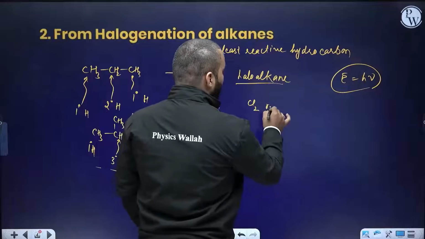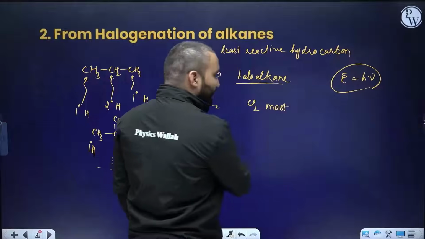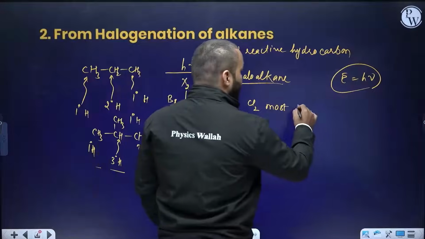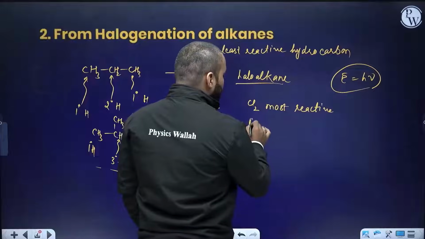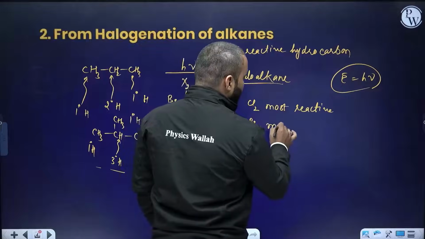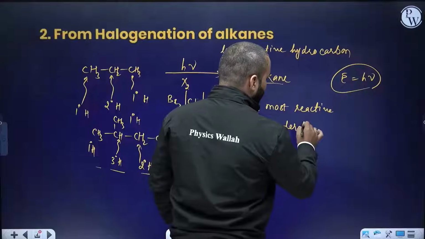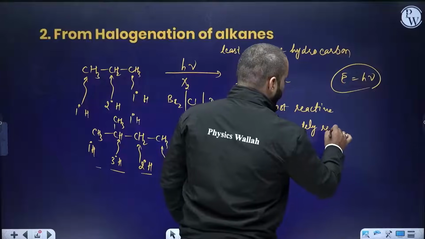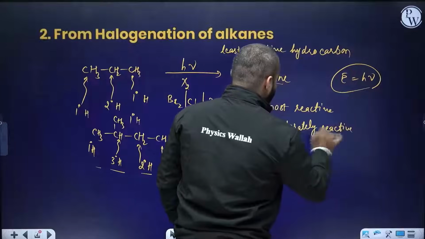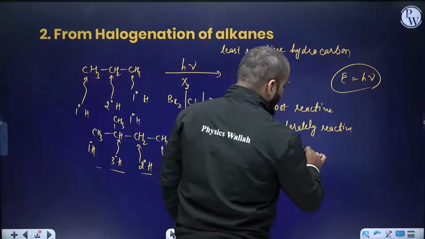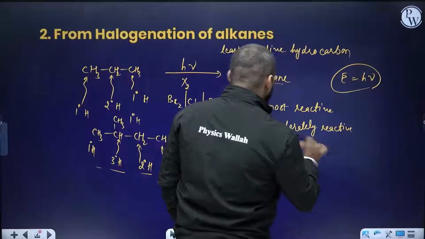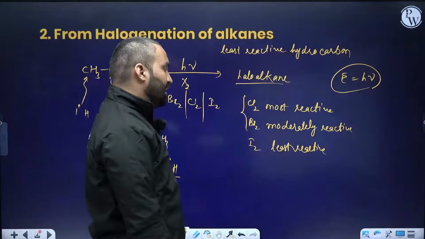Out of these three, Br2, Cl2 and I2, Cl2 is most reactive. See, I'm not comparing it with F2. Most reactive. Br2 is moderately reactive. And I2 is least reactive. So we basically do the reaction with Cl2 and Br2.